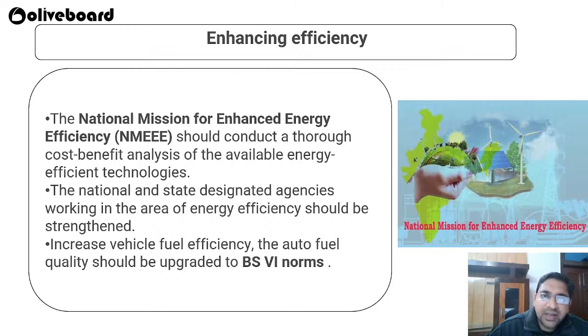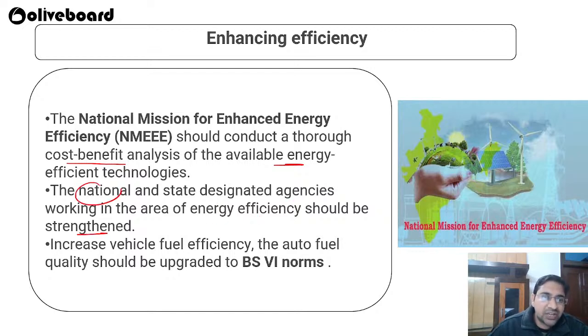Then we have enhancing efficiency. Whatever energy source we are utilizing, we should have enhanced energy efficiency, like the National Mission for Enhanced Energy Efficiency. It should conduct a thorough cost-benefit analysis of the available energy-efficient technologies. The national and state designated agencies working in the area of energy efficiency should be strengthened.